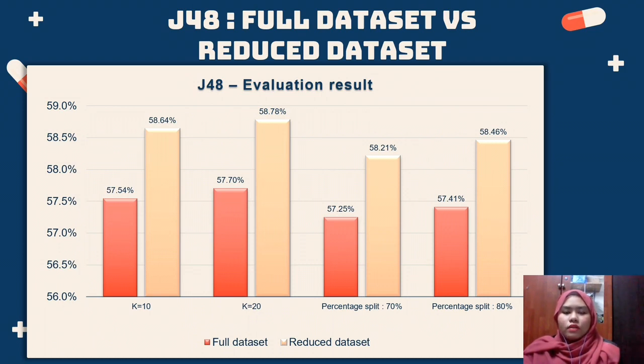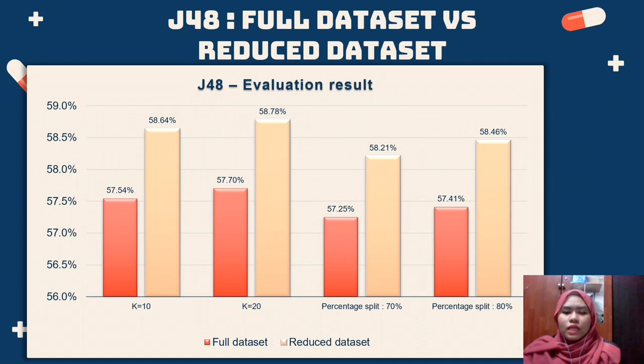While for cross-validation K-fold 20, the full dataset achieved less accuracy compared to the reduced dataset, which is 58.78%. For percentage split into 70-30%, the accuracy results for the full dataset and reduced dataset are 57.25% and 58.21% respectively.